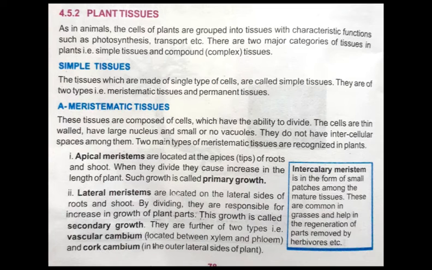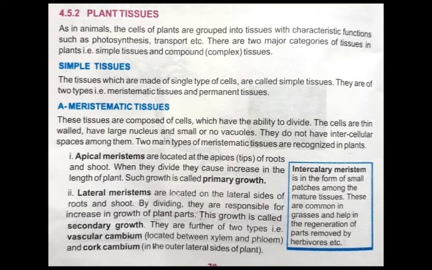Secondary growth also has two types: vascular cambium and the second one is cork cambium. What is the difference between these two? Vascular cambium is located between xylem and phloem. Xylem and phloem basically are the examples of compound tissues, and they are responsible for the conduction of water and salts from the soil and storage of minerals. Okay students, we will discuss these tissues later in our lectures.